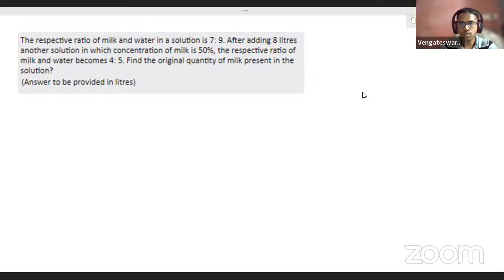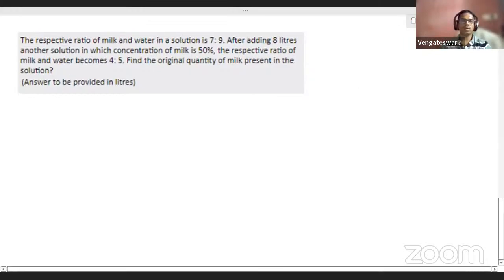Any answers? Okay, I think we can do it together. The question appears to be a bit moderate, not very hard. The respective ratio of milk and water in a solution is 7:9.